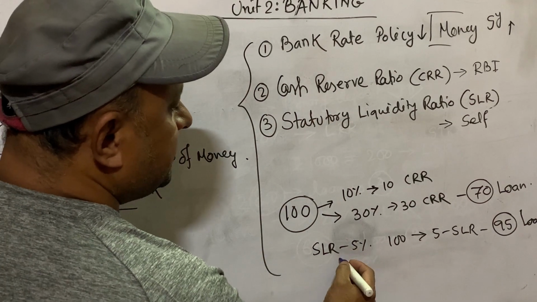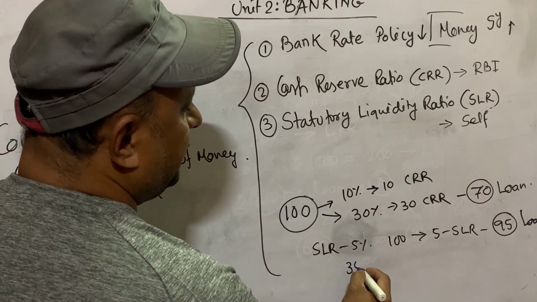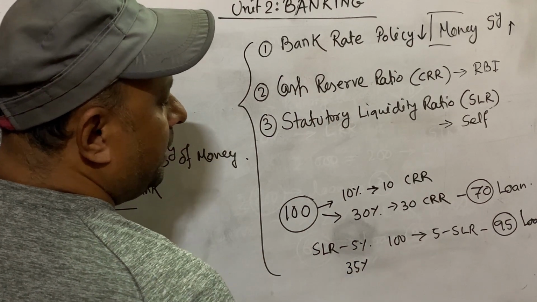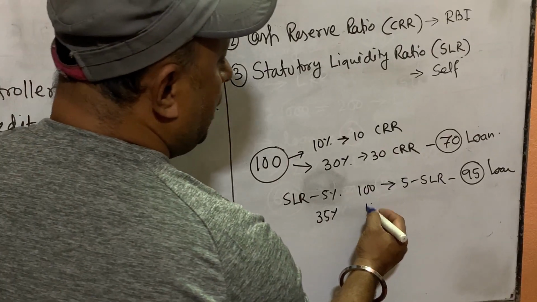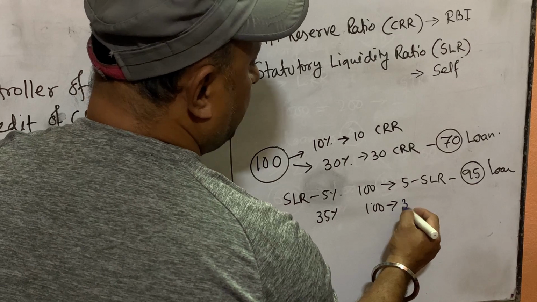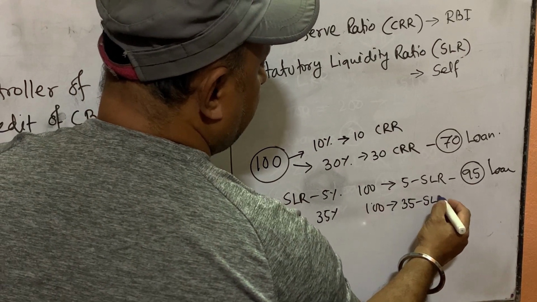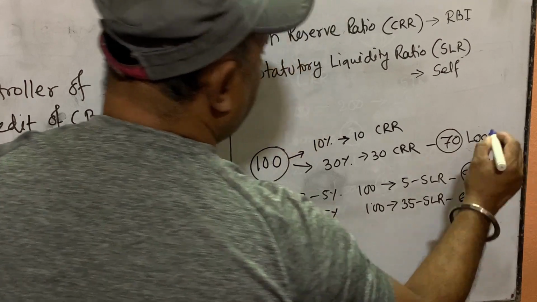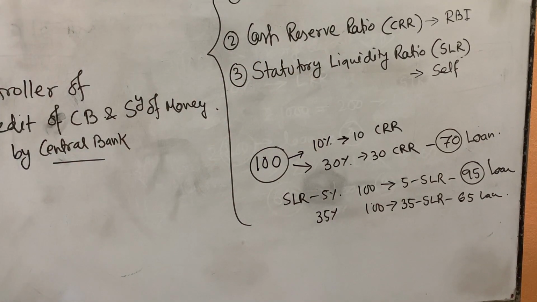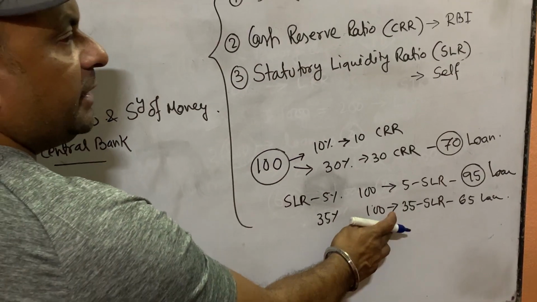But if SLR is increased from 5% to 35%, suppose, now what happens? Earlier they used to keep 5 rupees with themselves. Now out of 100 they have to keep 35 rupees as SLR, and only the rest 65 rupees they can give as loan to the country. Their loan giving capacity reduces.